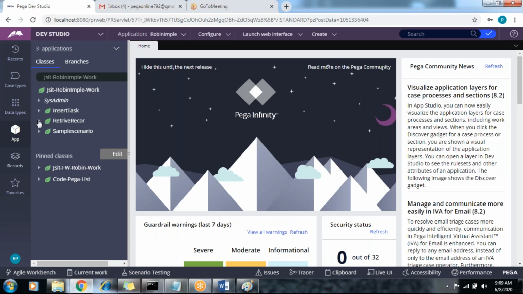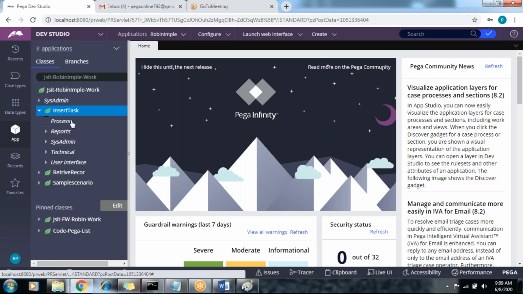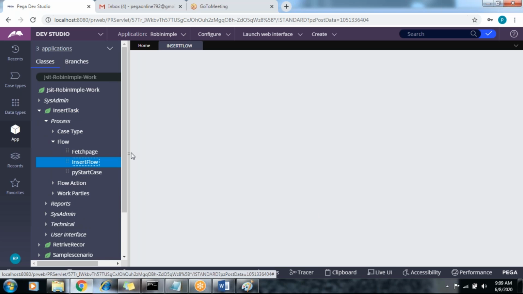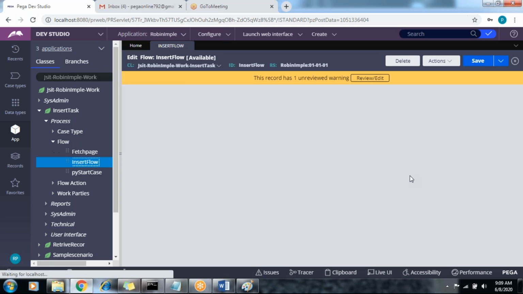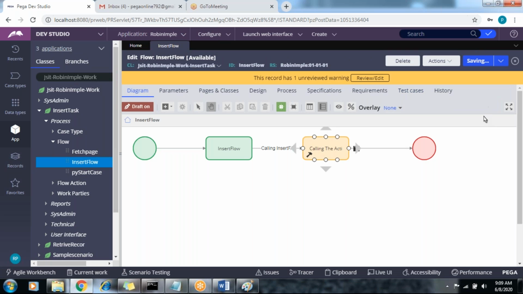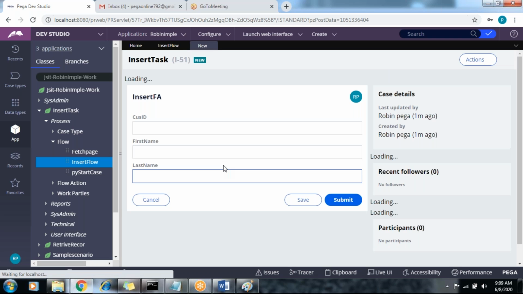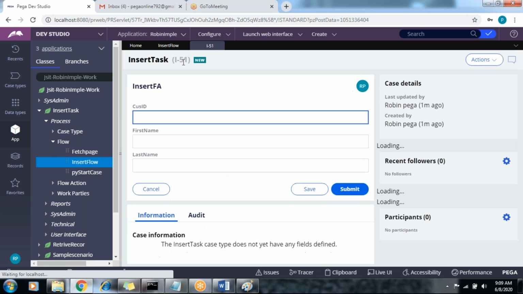Suppose you run your case, any process flow, some insert flow. If you save and run this case type, one work object ID is created. That is I-51.